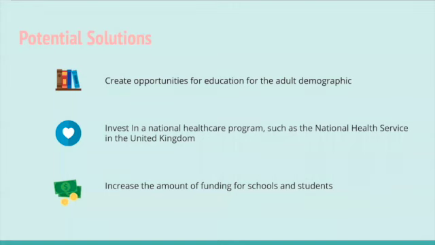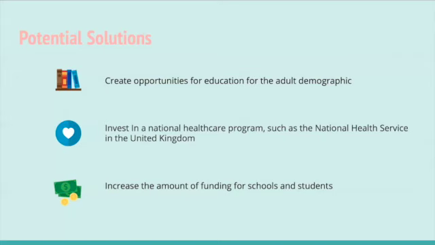We have understood the inconsistencies in education delivery throughout the world, but in order to fix them, there must be a willing effort to effectively focus on them. Here are some ideas that we discussed to be potential solutions. The first one is to create opportunities for the adult demographic. As many adults have been unable to achieve a diploma, allowing for these opportunities would let them pursue more options in jobs or degrees. This also would increase the likelihood of their children entering such universities, as they have experienced a change in quality of life before and after.